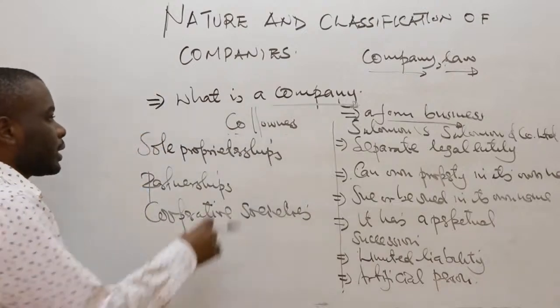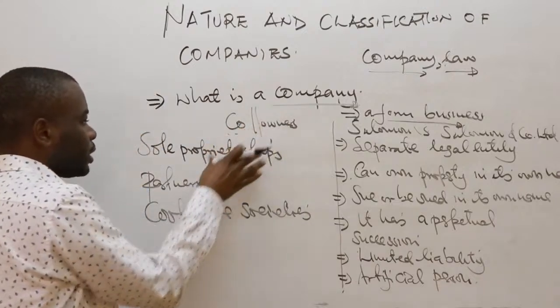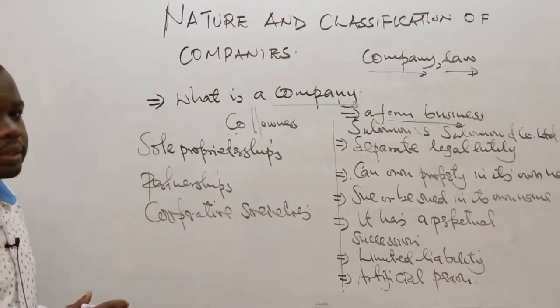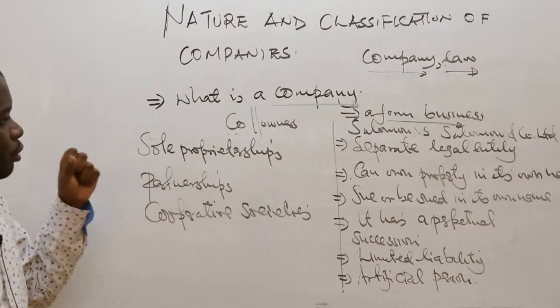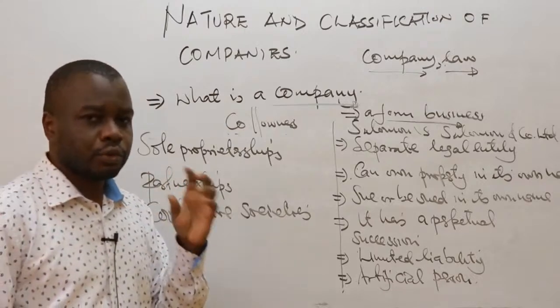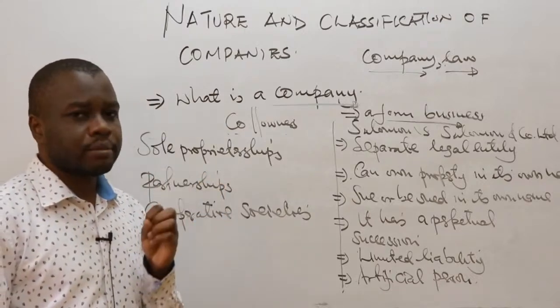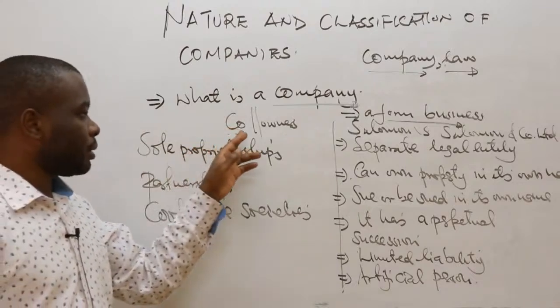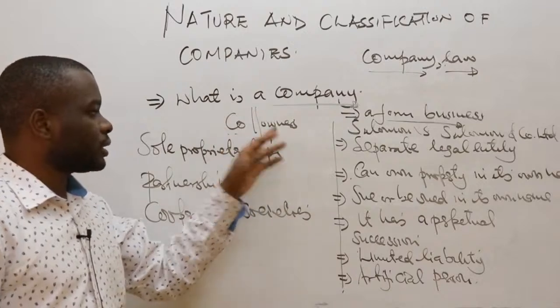So these particular characteristics do not exist in other forms of business. For example, in a sole proprietorship, the owner and the business itself are viewed as one and the same person. But under a company, the company and the owners are two different persons.